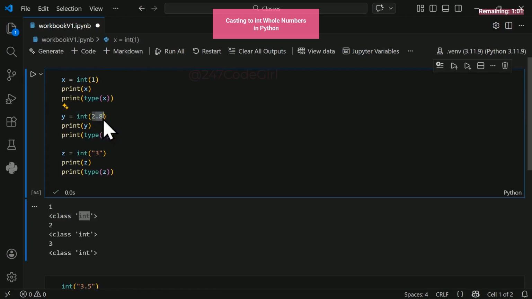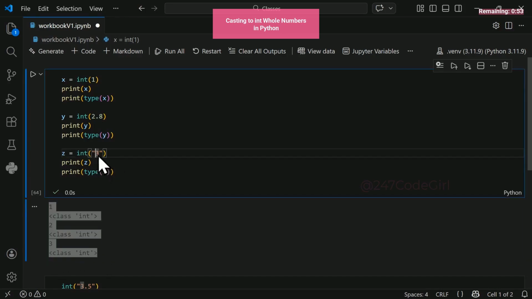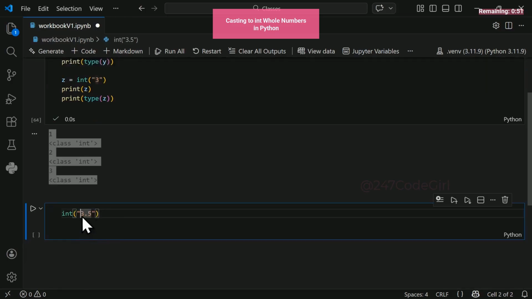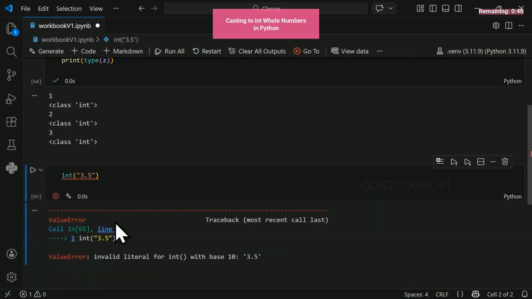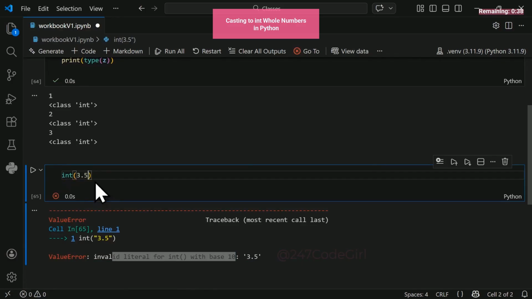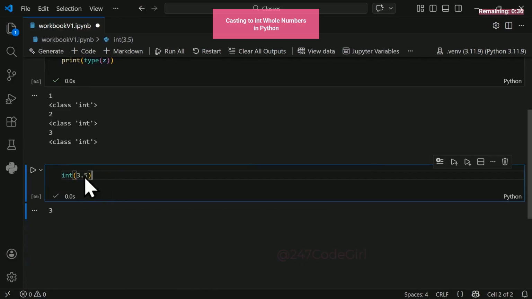0.8 simply disappears. You can convert strings which contain digits only. This will become an integer if it contains digits only. This will not work. This is a string. Running the code will give a value error. Invalid literal for int with base 10. Python cannot convert this, but if you remove the quotation marks, it will. You lose the decimal part after the decimal point.